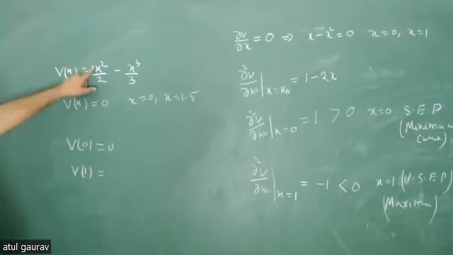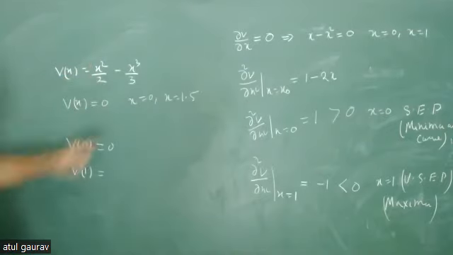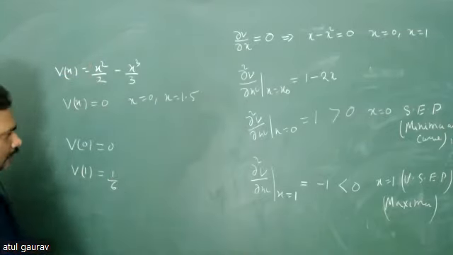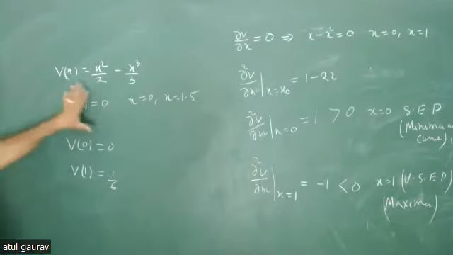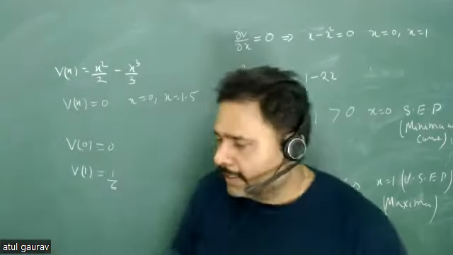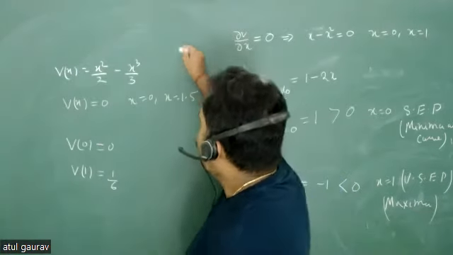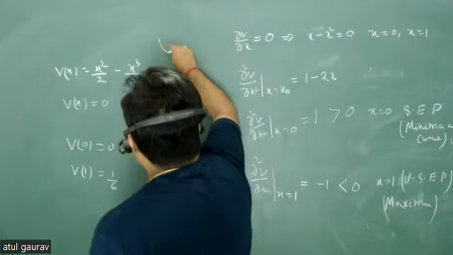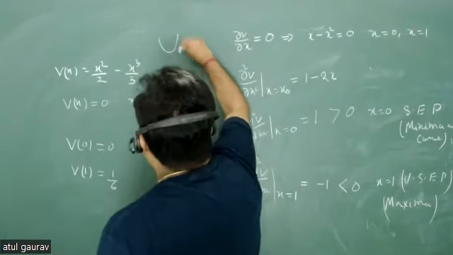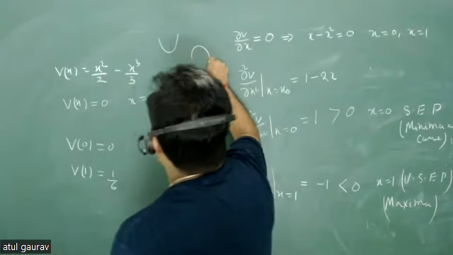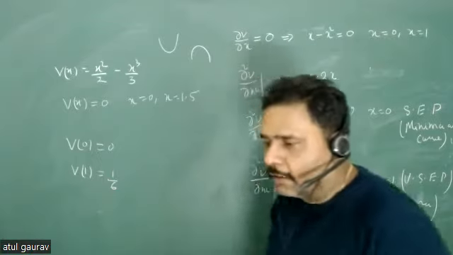Calculate. Put the value of x as 1: 1/2 minus 1/3 is what? 1/6. So this is your Vx. Now we can plot it easily. Look here. When you have minima, then you have this type of shape, concave upward. When you have maxima, then you have this kind of shape, convex downward. Isn't it?